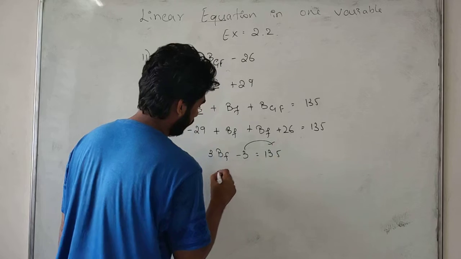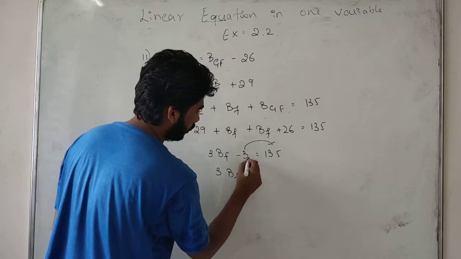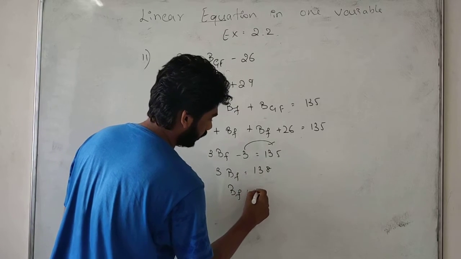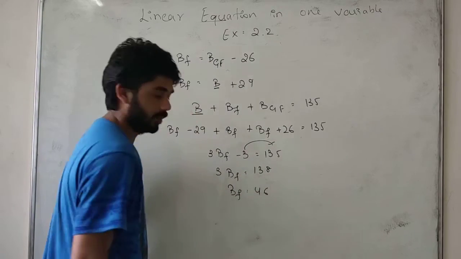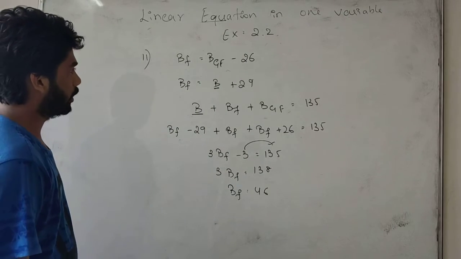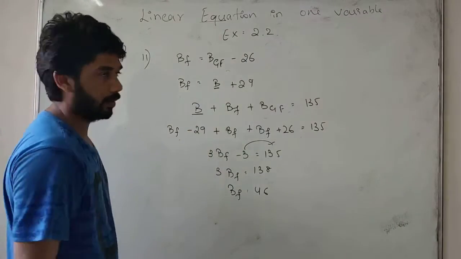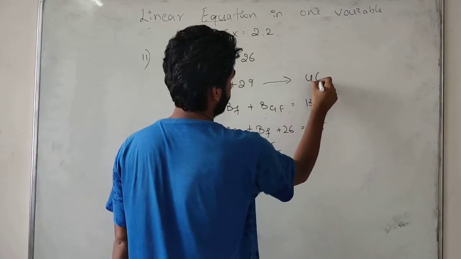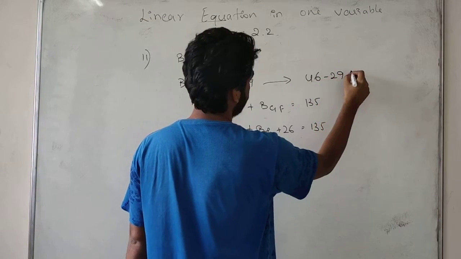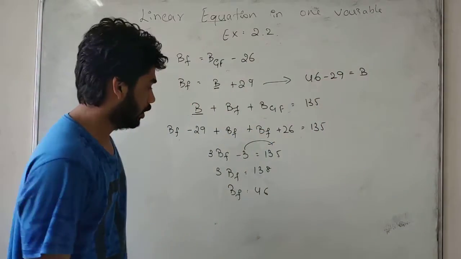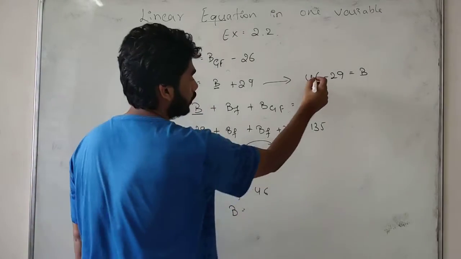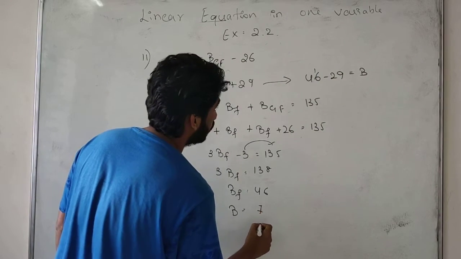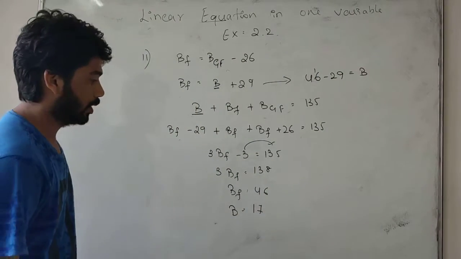So 3 BF equals 138, and Baichu's father is 46. Now we can find Baichu's age from here: 46 minus 29 gives Baichu's age. 46 minus 29 is 17. So Baichu's age is 17.